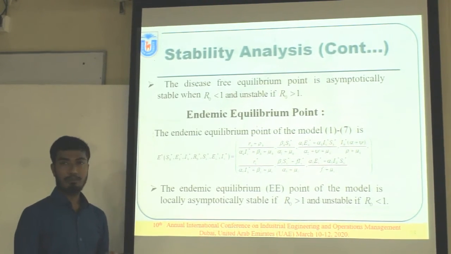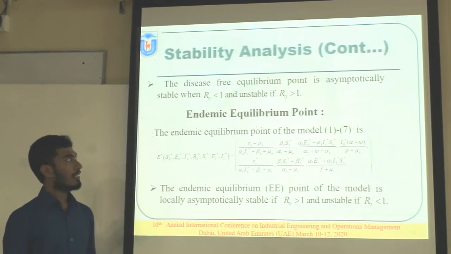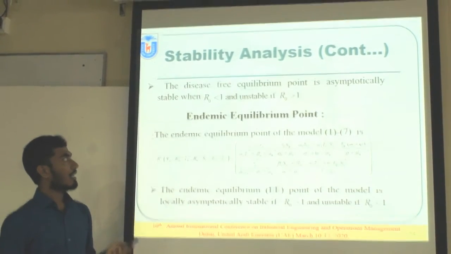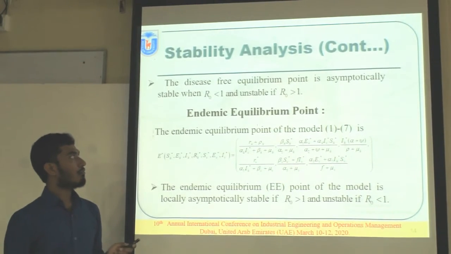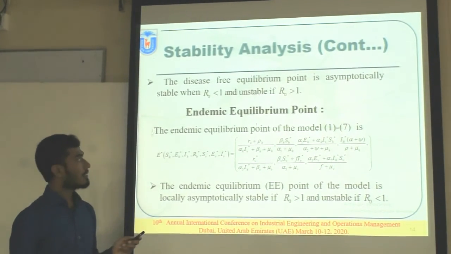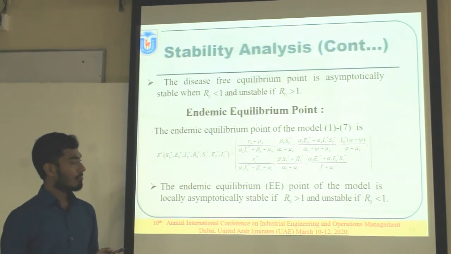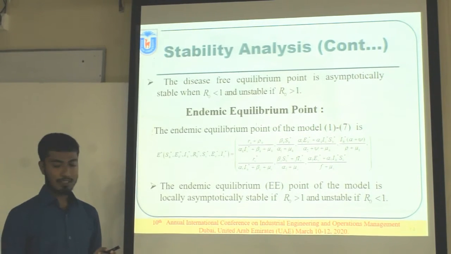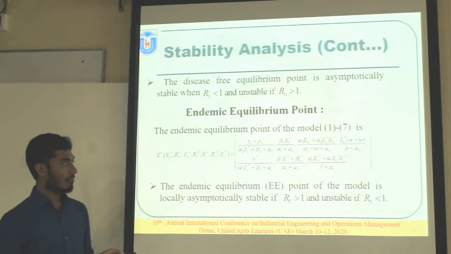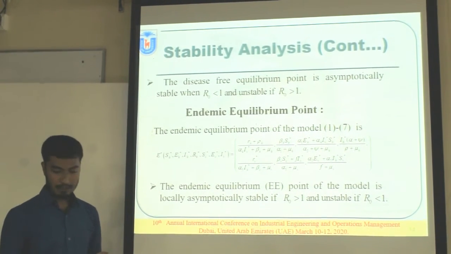The stability analysis of the model. The disease-free equilibrium point is asymptotically stable when the value of the basic reproduction number is less than 1, and it is unstable when the value of the basic reproduction number is greater than 1. And this is the endemic equilibrium point. The endemic equilibrium point of the model is locally asymptotically stable when the value of the basic reproduction number is greater than 1, and it is unstable when the value of the basic reproduction number is greater than 1.